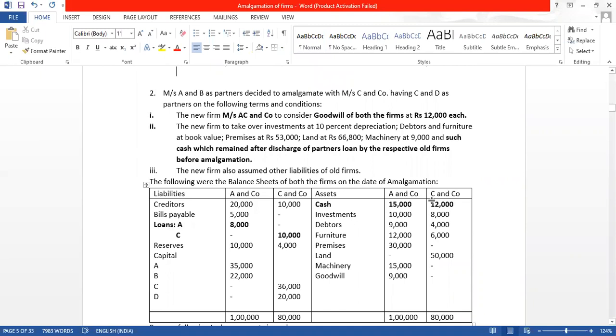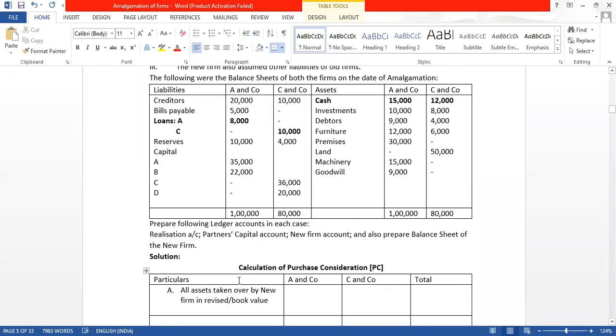Investment, cash. First of all, we can see cash. So we will write here cash: for A and Company there is 15,000 minus loan of 8,000, and for C and Company cash is 12,000 minus 10,000.